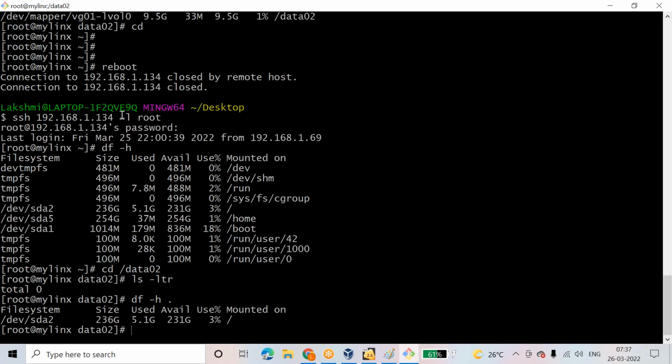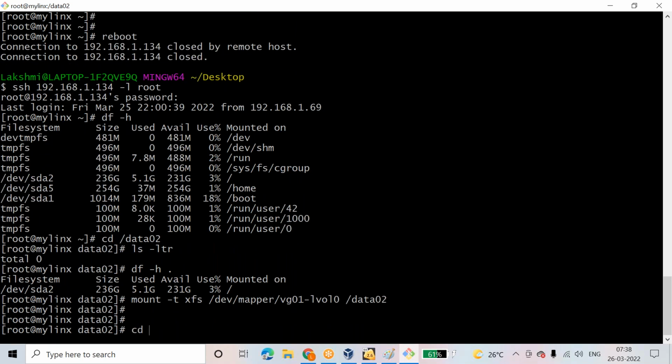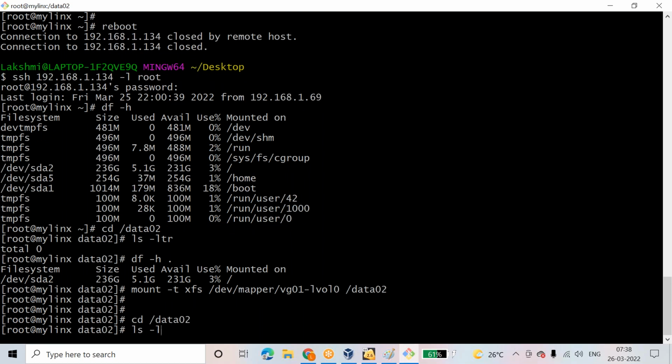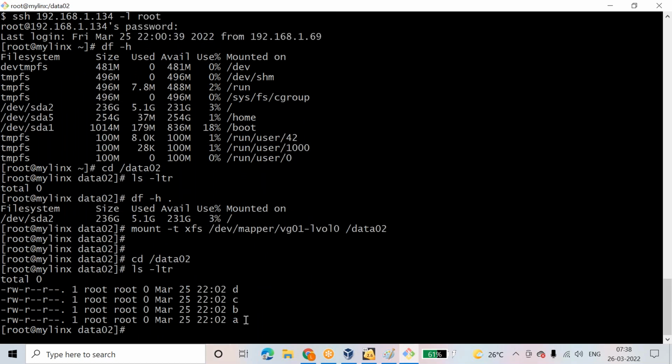Now let me mount manually first. mount -t xfs, the LV path, then /data02. Let's see now, cd /data02. See, observe this here, ls -lrt. See now, you are getting files. It means I created a link with this.